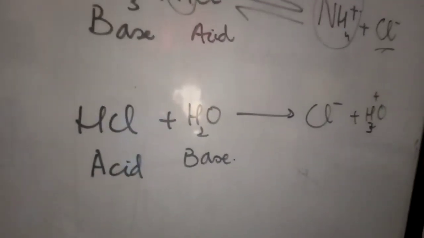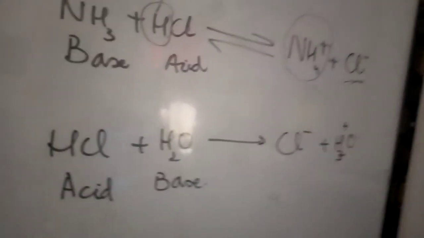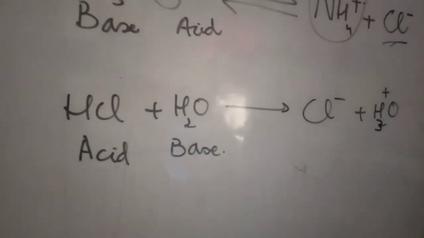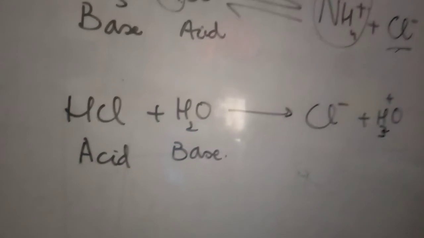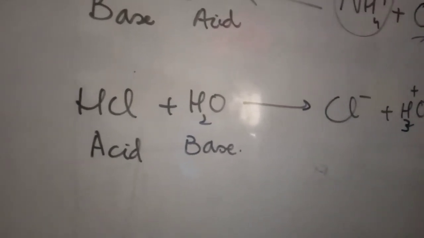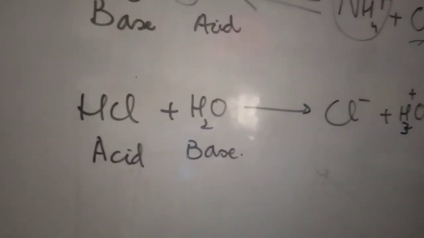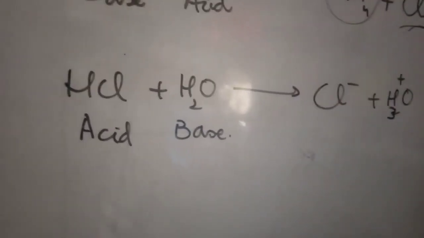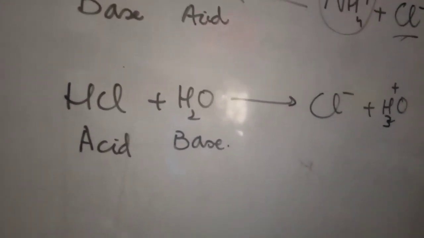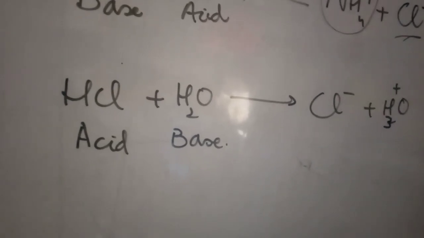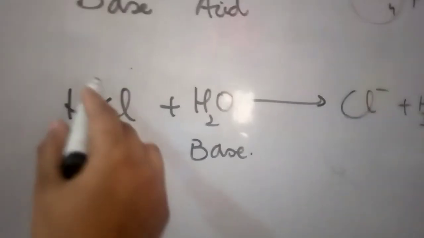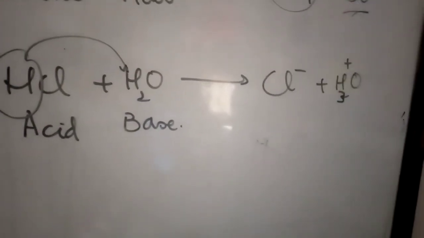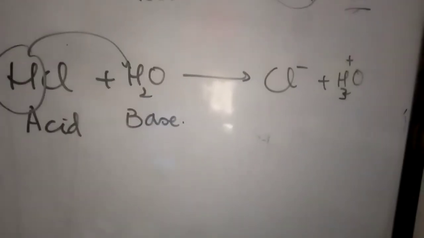The other example is HCl with water. I have told you before that HCl is a very good acid according to Arrhenius, and according to Bronsted-Lowry it is also a good acid. Here, hydrogen has the capability to ionize readily and produce more and more hydrogen ions. So HCl is an acid; it will donate one proton to the water, and water will convert it into the hydronium ion, H3O plus, and Cl negative.